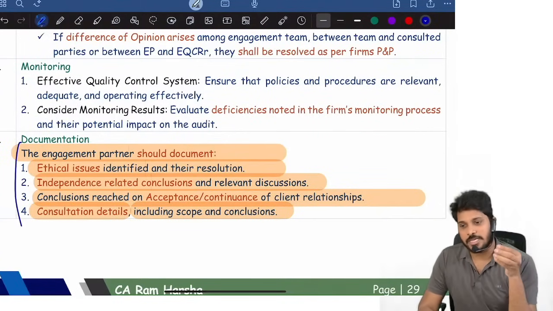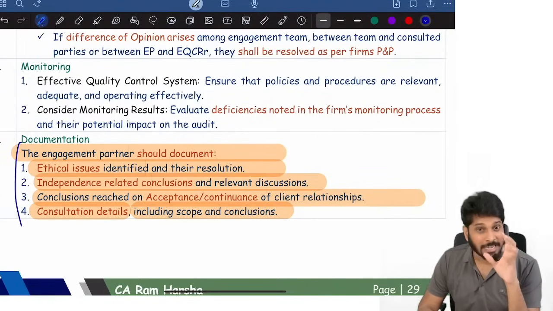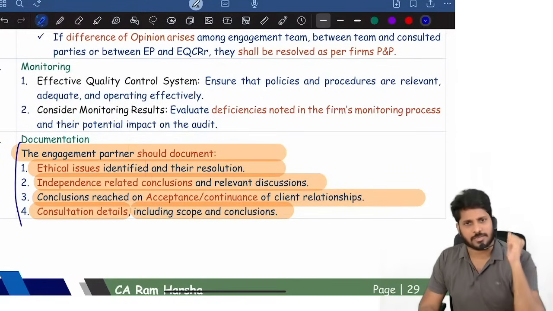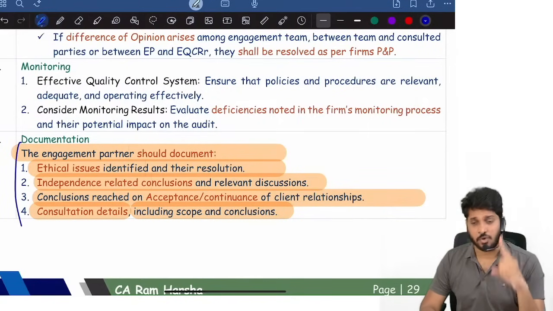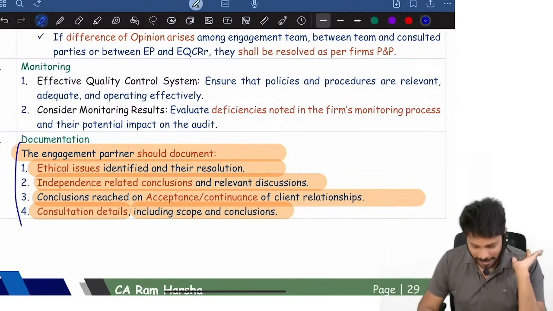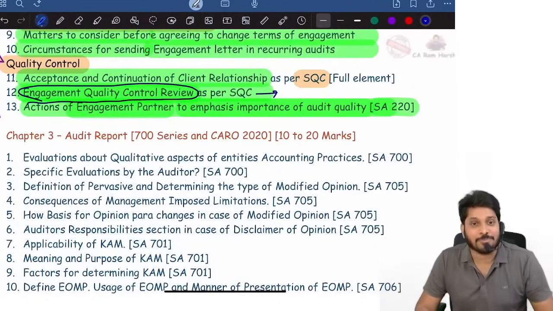That's it. SQC and SA 220, both these standards were discussed only at a brief level in CA Inter. But from these two standards itself, a sure 5 marks question. Every attempt they're asking. Only in May 25 they didn't ask. This time there is a high possibility they will ask. That's it. Another chapter we completed.